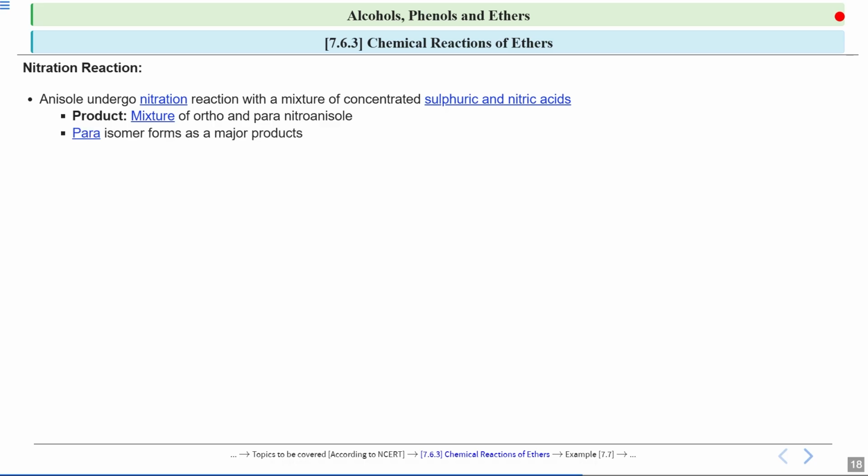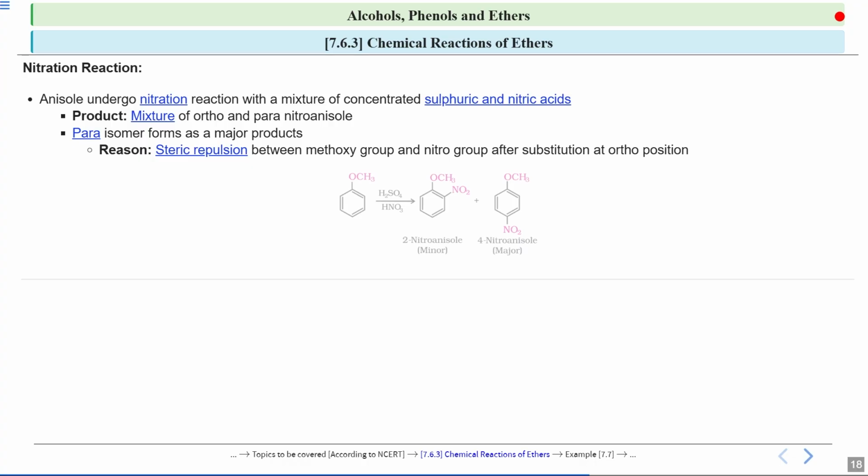So now one will be major, another one will be minor. Again your para one will be a major product. Now if you look at this reaction, students, on the screen, this is our anisole. When it reacts with a mixture of concentrated sulfuric acid, which is H2SO4, and nitric acid, which is HNO3, it will introduce the nitro group on the para and ortho positions. So this will be a minor one and this will be a major one.